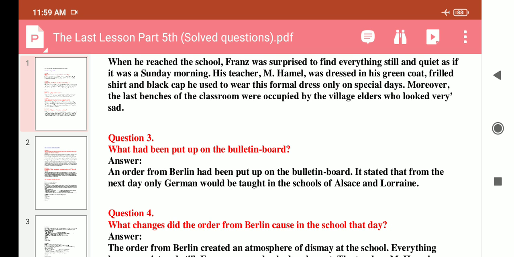Answer is an order from Berlin had been put on the bulletin board. It stated that from the next day only German would be taught in the schools of Alsace and Lorraine.